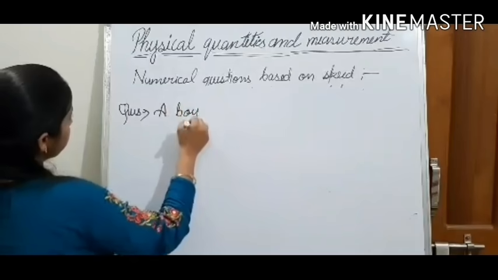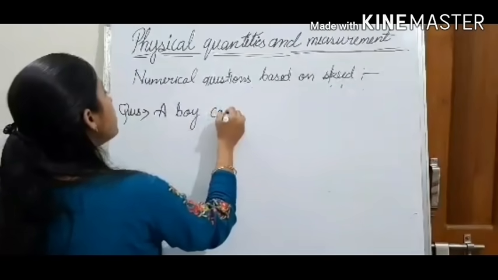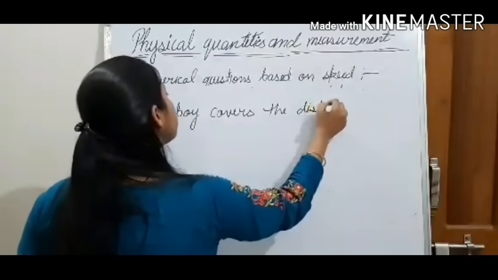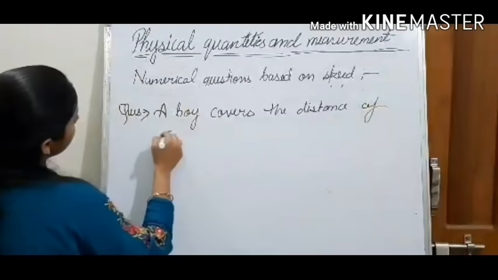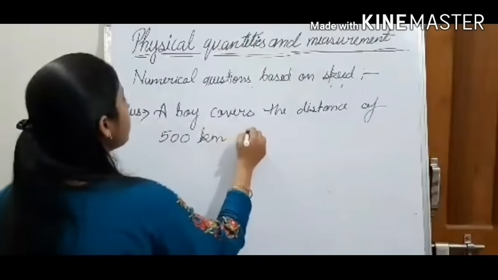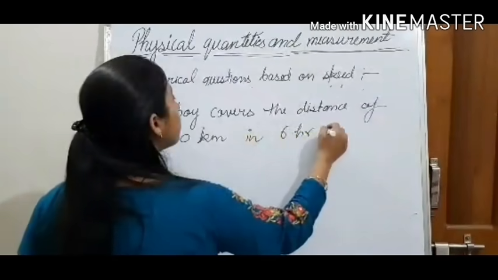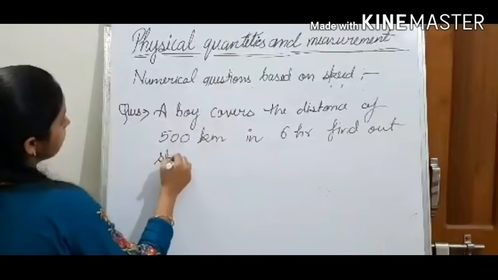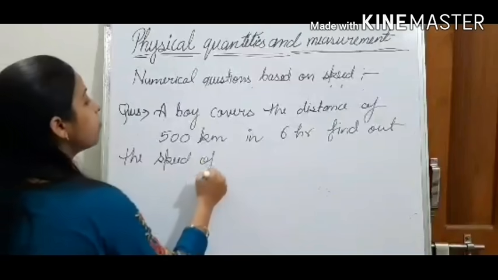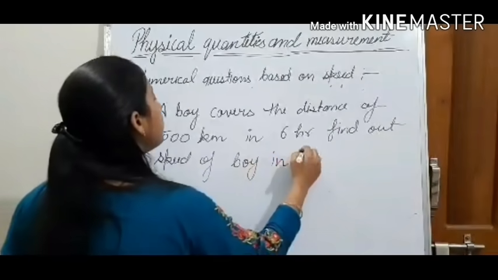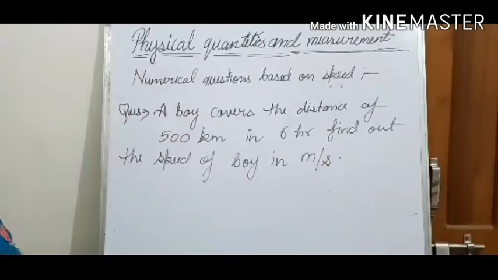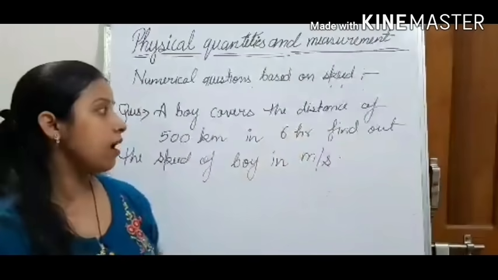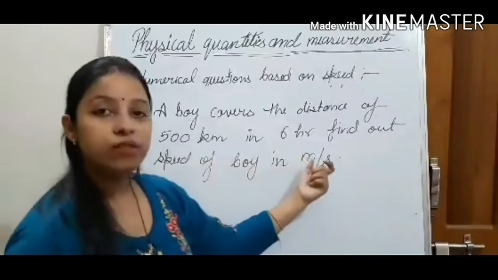And the question is, a boy covers the distance of 500 kilometer in 6 hours. Find out the speed of boy in meter per second. So this is also a very easy question. A boy covers the distance of 500 kilometer in 6 hours. Find out the speed of boy in meter per second.